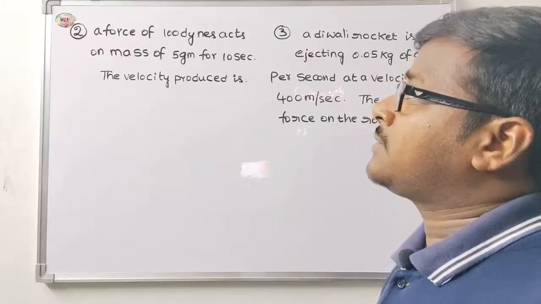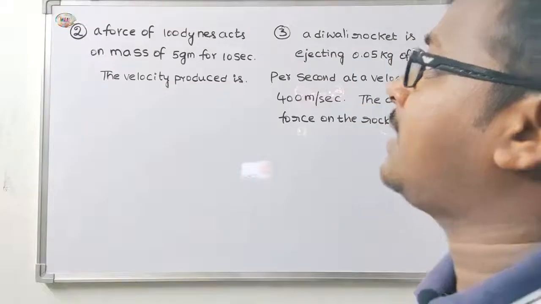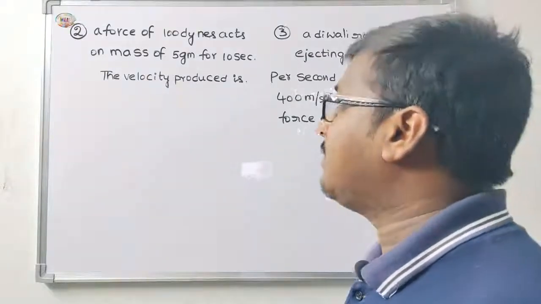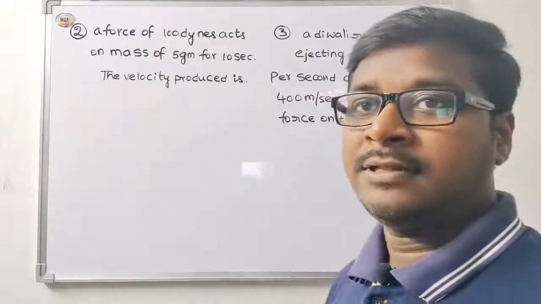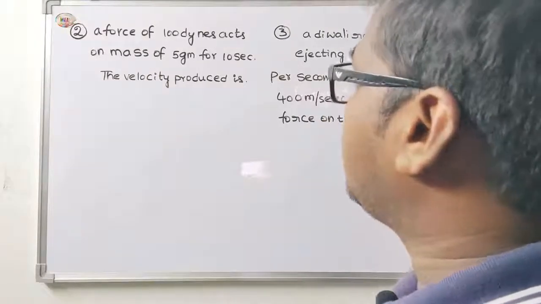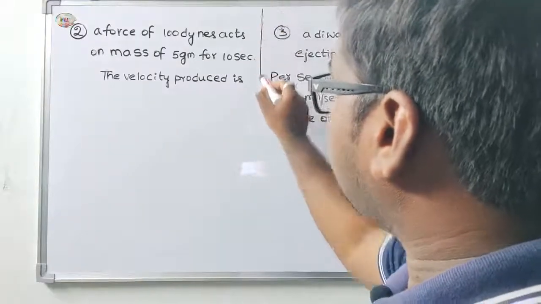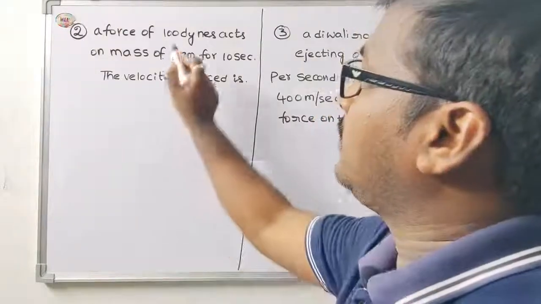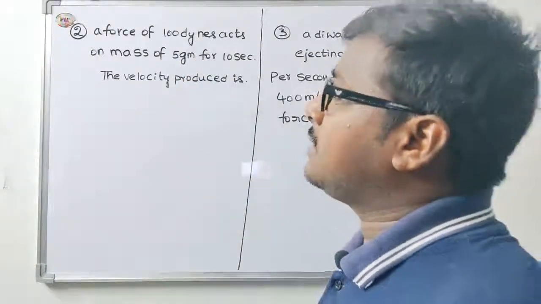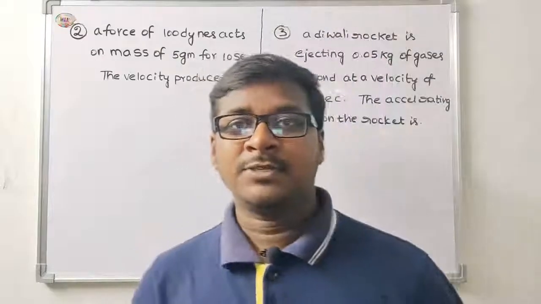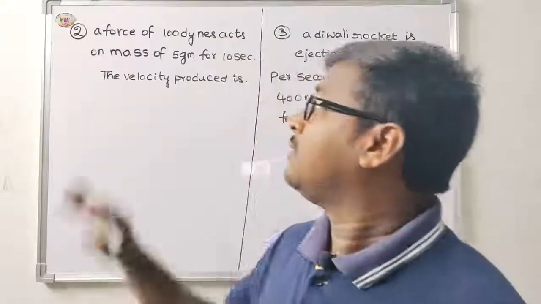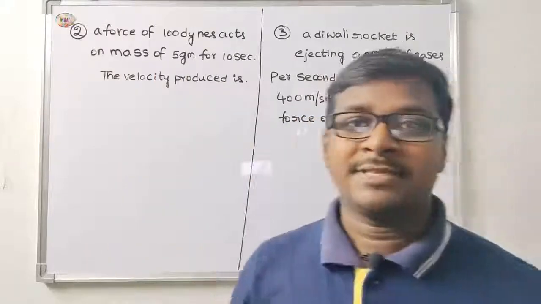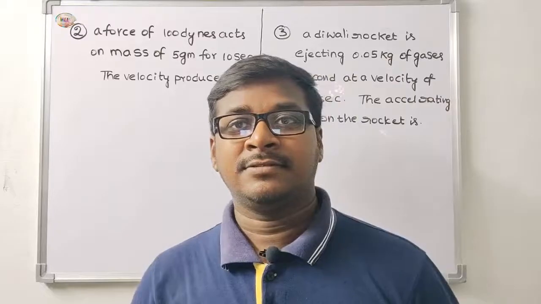The second problem: a force of 100 dynes acts on a mass of 5 gram for 10 seconds. The velocity produced is. In any physics problem, first see the units.